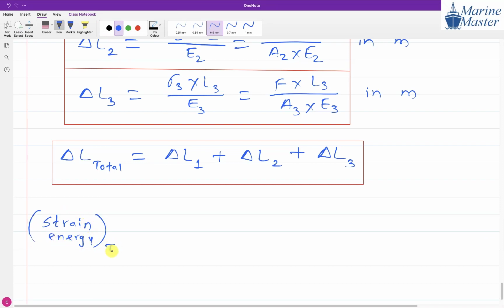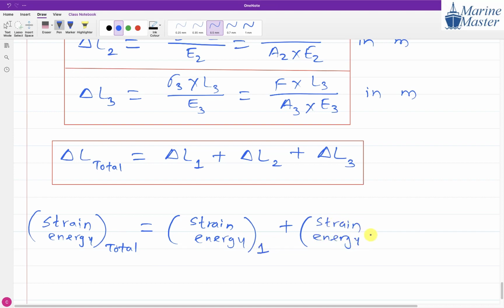Strain energy total, in this series bar scenario, will consist of the strain energy of part 1 plus the strain energy of part 2 plus the strain energy of part 3.